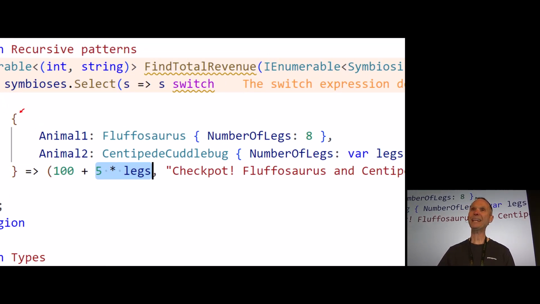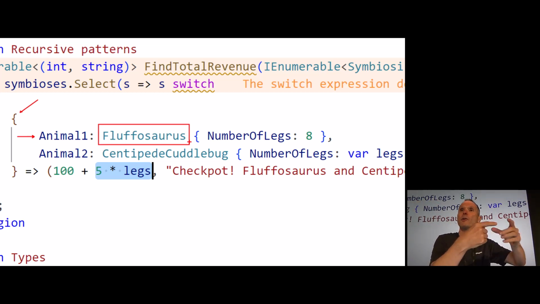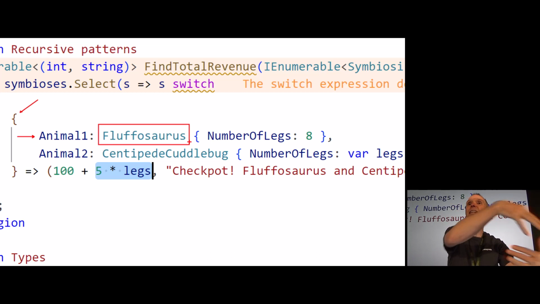Here we are indicating that we are using a recursive pattern. It starts with a curly brace. We are telling C#, hey, this is a pattern, but not a type pattern on the variable, but we are looking into the variable. Now we are looking into the first animal here, and we check with a type pattern. This is why it's called a recursive pattern, because we look into it and then we can go from there and look further into it and so on. This is why we call it recursive.